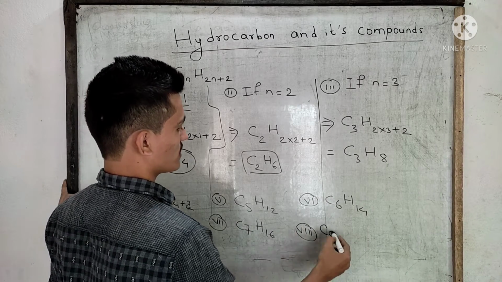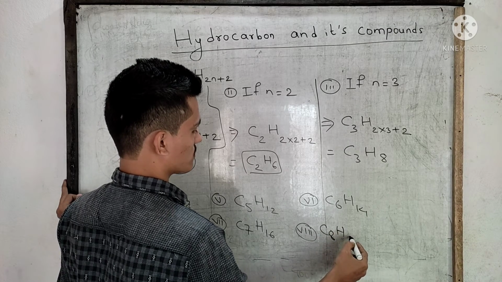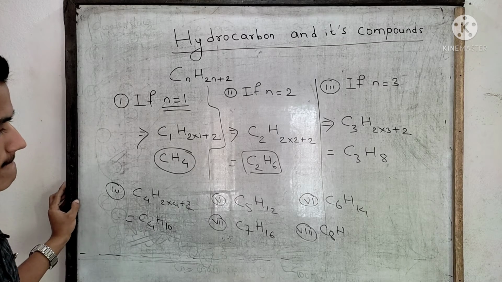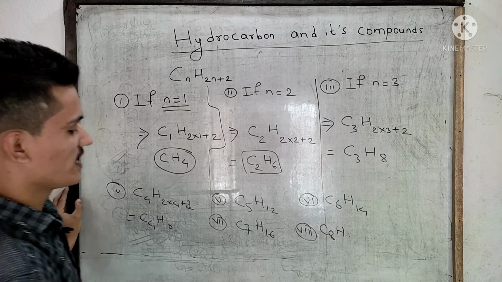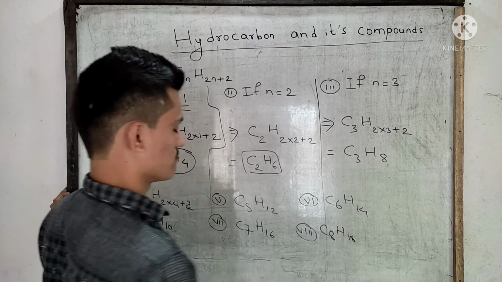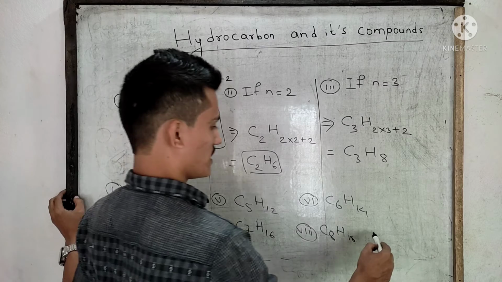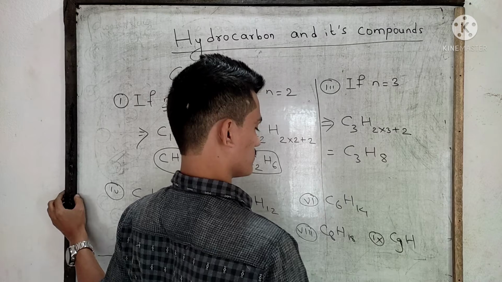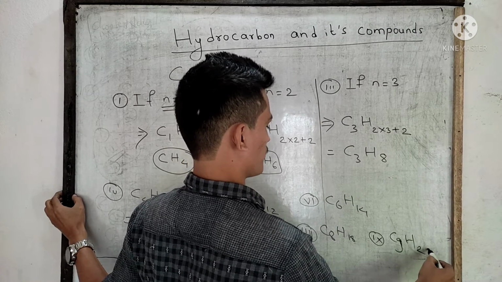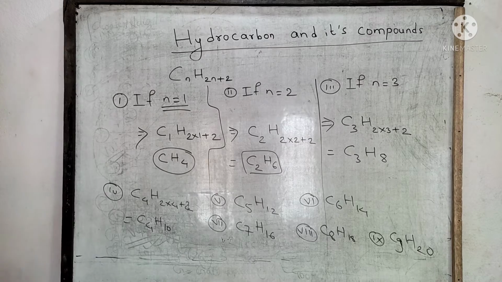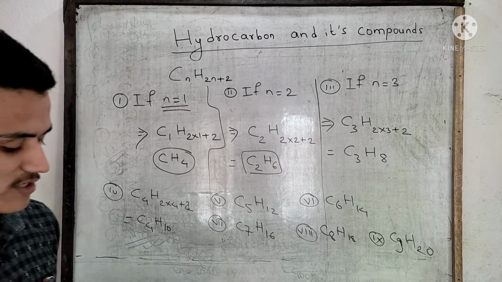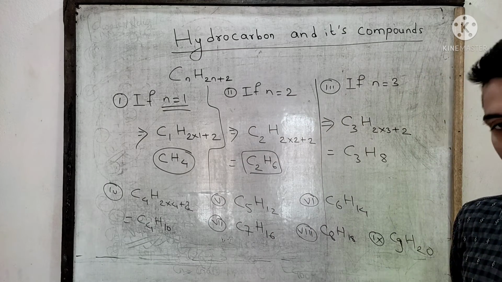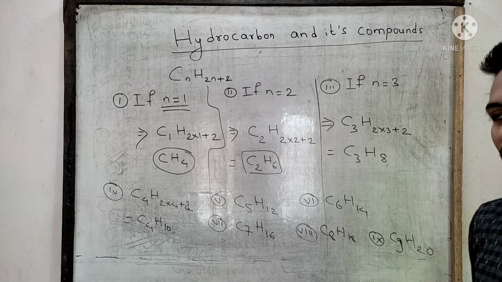The eighth member is C8H how much? C8H18. And the ninth is C9H20. Similarly, you can do it up to anywhere. Clear? In this way, you can calculate the members of saturated hydrocarbon.